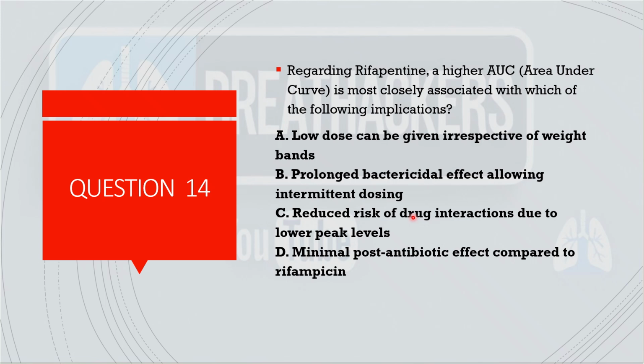Rifapentine, as we know, we do in intermittent regimens. Maybe it's used in weekly terms because it has a very long half-life and it has a higher area under the curve. So you will have a prolonged exposure. Also, the area under the curve driven killing also tells that there is a sustained bactericidal activity over a long time. So B is the answer here.